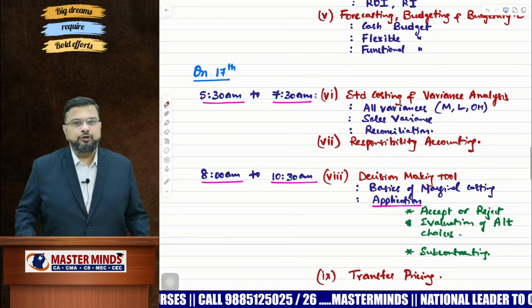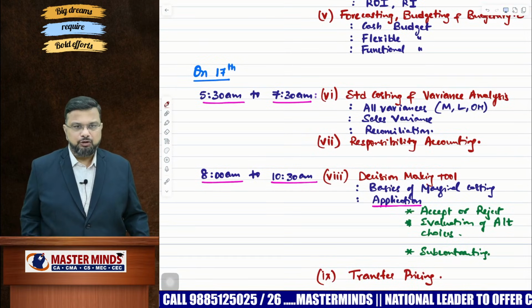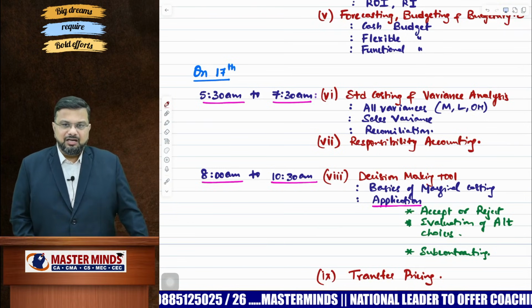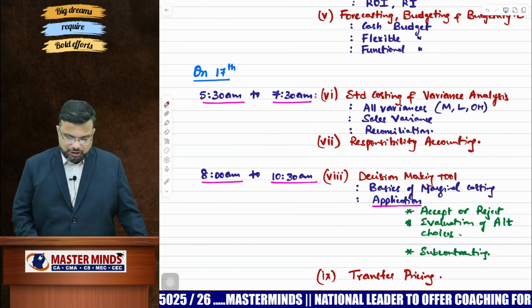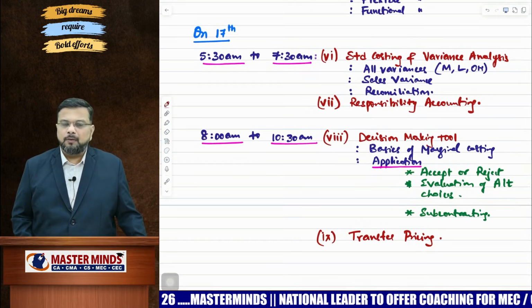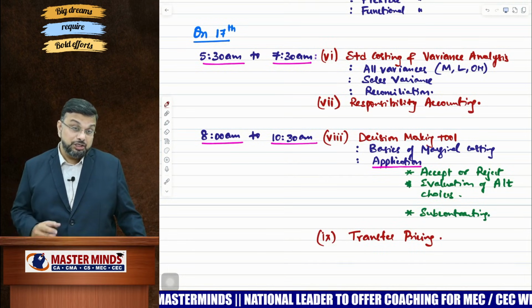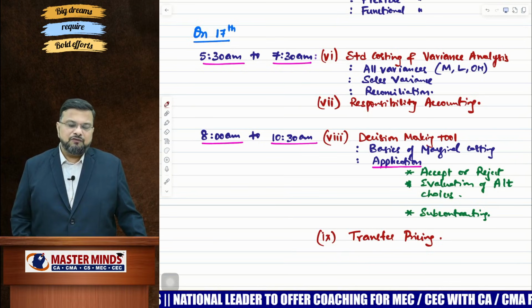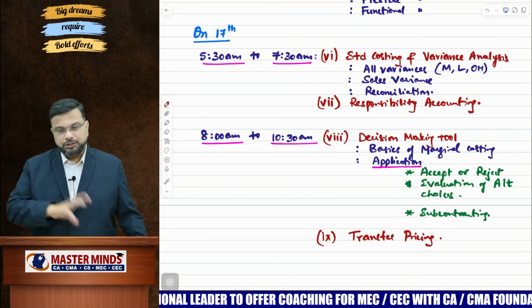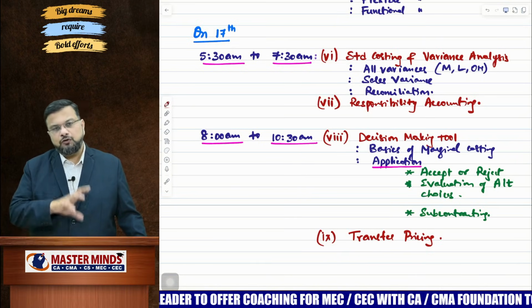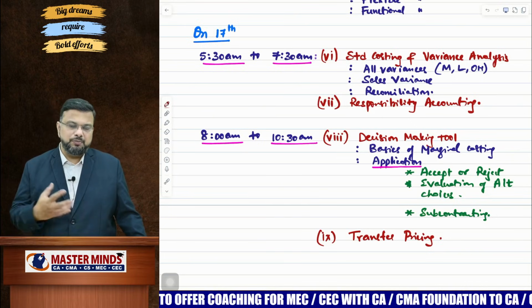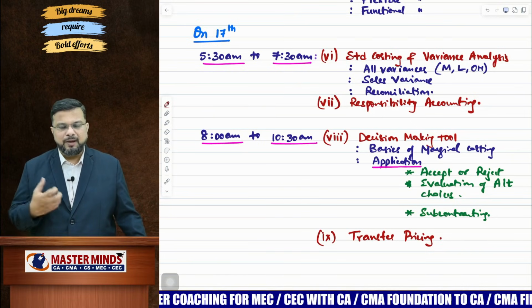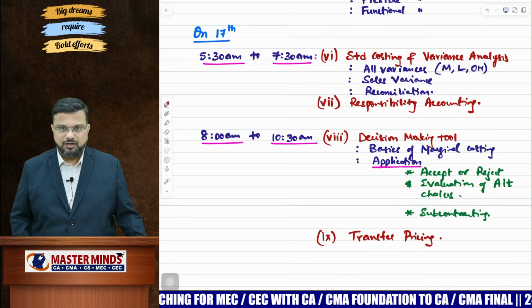Now, once you have completed your breakfast, by 8 start your preparation, assuming that you will continue till 10:30. Please go through the last chapter, that is decision making tools. Nothing but we're talking about marginal costing, application of marginal costing in short term decision making, and transfer pricing. Now, when we say marginal costing, we are focusing on basics which are already covered in cost accounting. So whatever that is there in cost accounting, focus on those things again. How to use this PV ratio, how to use break even point, how to use margin of safety to calculate other variables, etc.